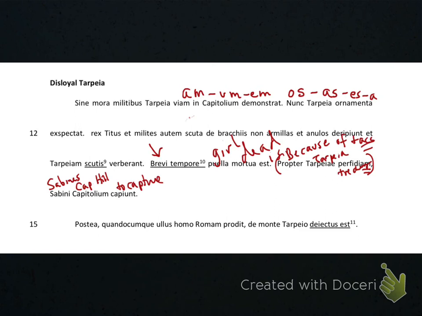So somebody captures something. Obviously, again, we've had this conversation before. The hill doesn't actually do an action of capturing, so it's the Sabines who are doing the capturing. Remember, they are the enemy, and the Capitoline Hill is part of Rome. What allows them to do this? Because of propter perfidiam, because of the treachery. Whose treachery are we talking about? That's what Tarpeia's name is doing in that sentence. Can you put it all together?